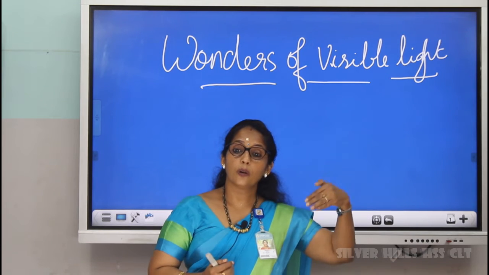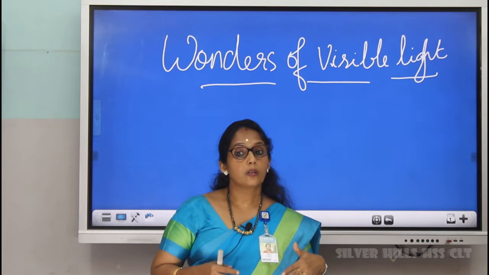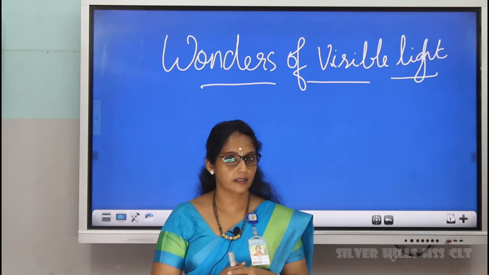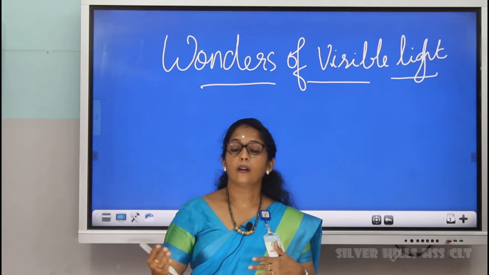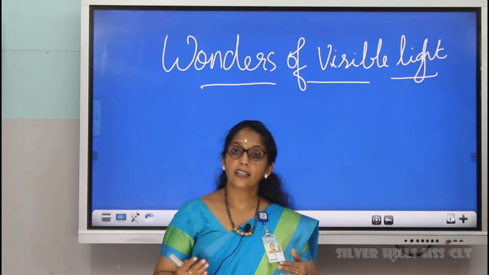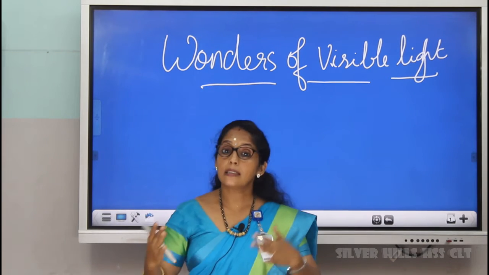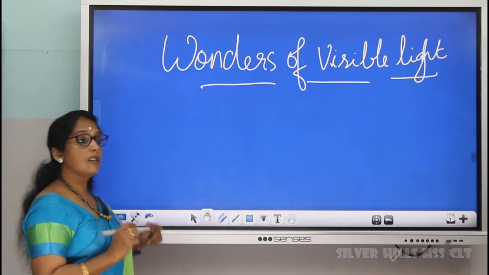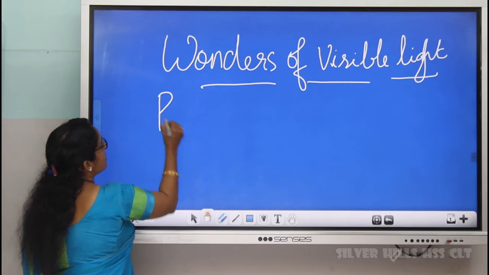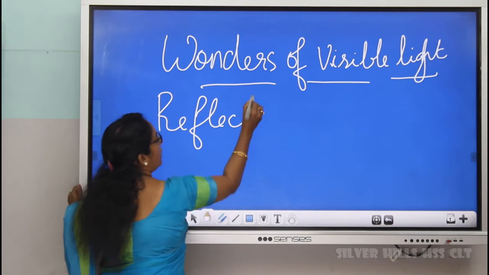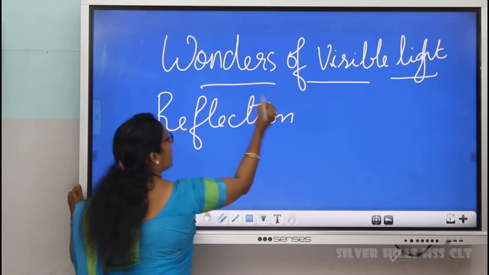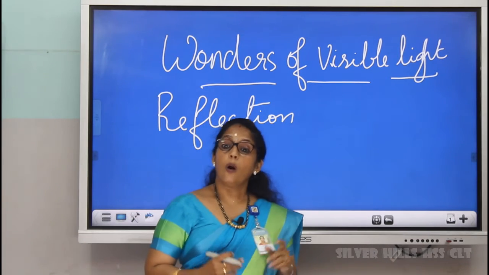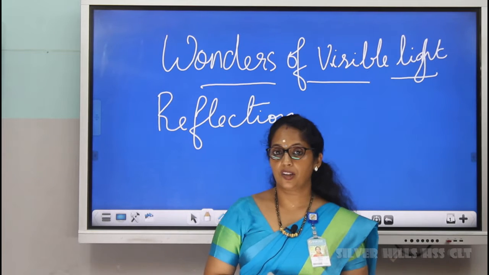See, light is falling on the steel scale, steel tiffin box, or on the mirror, and it is turning back to some other place. This turning back or bouncing back of light rays after falling on a surface is called reflection of light. So, we are going to study one phenomenon, that is reflection of light. The turning back or bouncing back of light after falling on an object is called reflection.